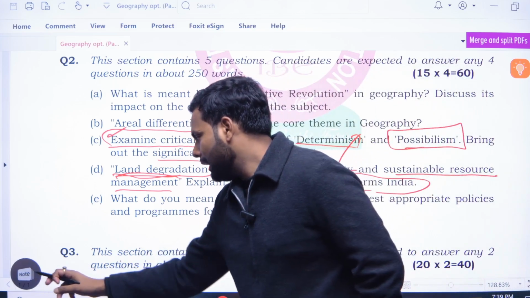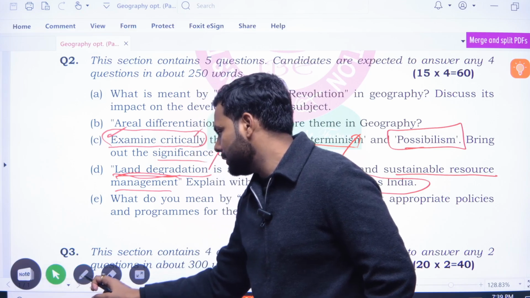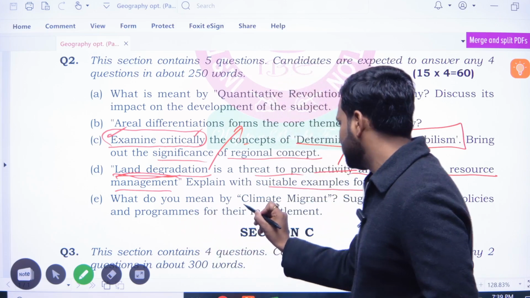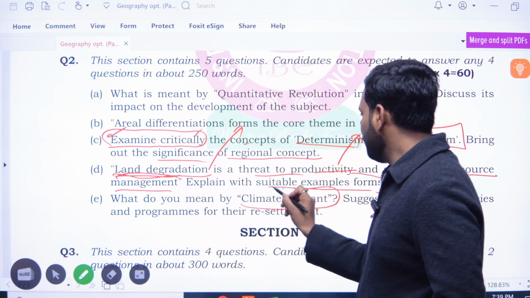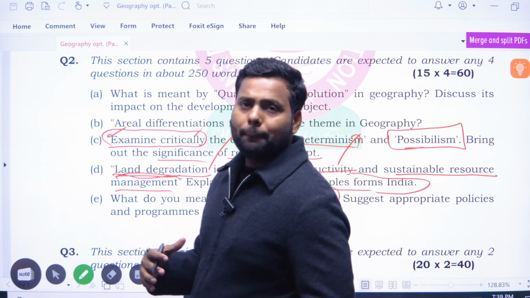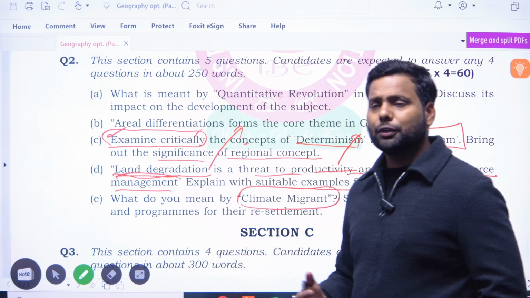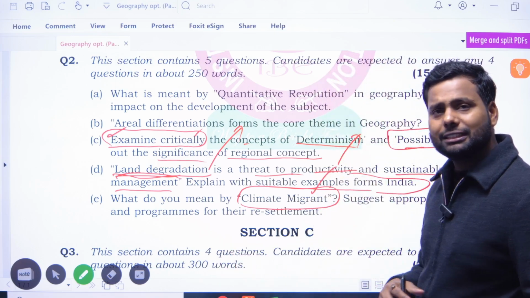Okay, now we are moving to another question: what do you mean by climate migrants? This term is newer. This term has been in the news in past years, because we all know that we are facing climate change.